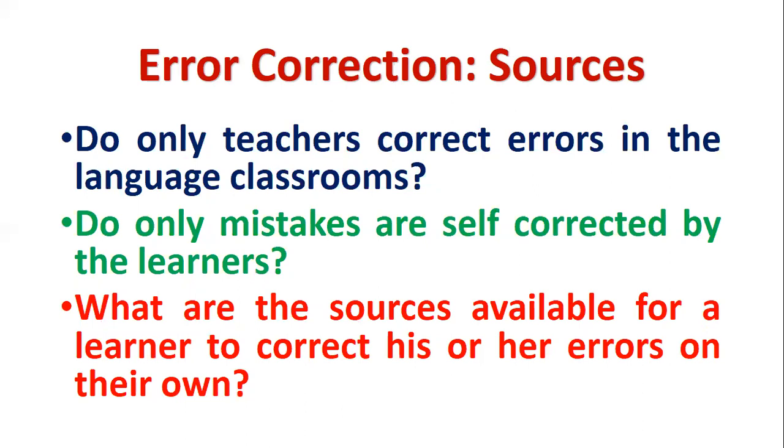Third question, what are the sources available for a learner to correct his or her errors on his or her own? You can discuss your points with your friends. When you recall the points that I have discussed in the previous slides, you can verify your answers.